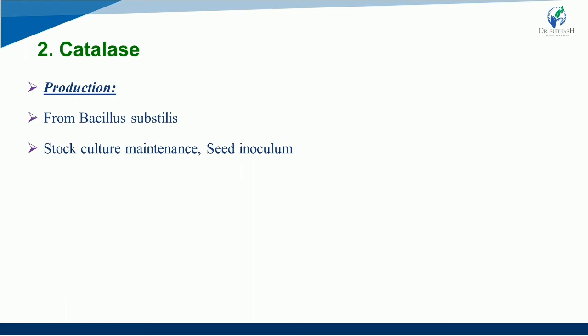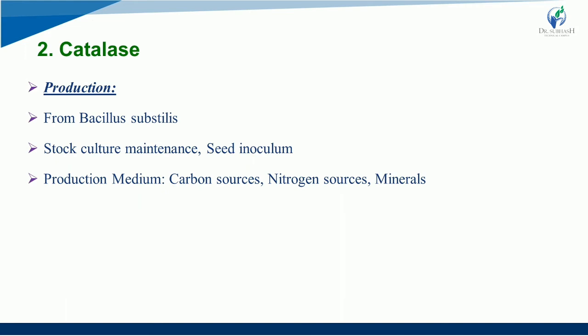In seed inoculum, the seed medium will be having malt extract. It will be maintained at 7.5 pH and incubated at 37 degrees Celsius for 48 hours, right? Now production medium, it will have carbon source, nitrogen source, minerals, etc. In carbon source particularly, it will have glucose, starch syrup, soluble starch, etc. Just remember the names, no need to go in deep.